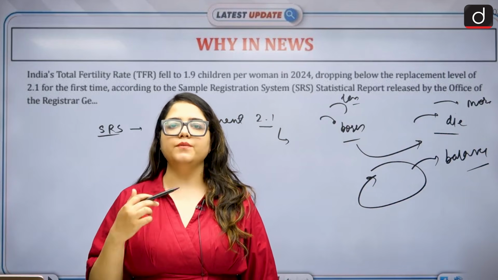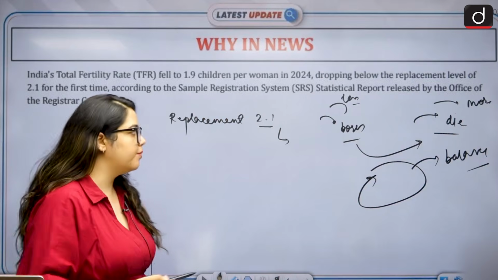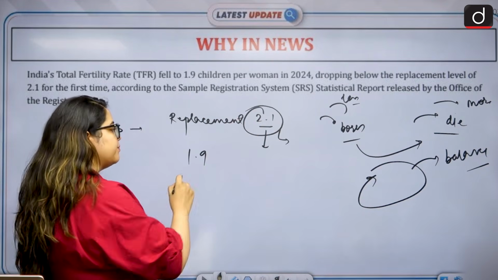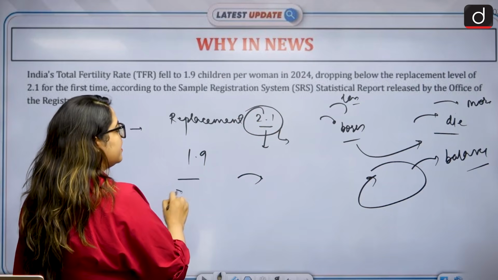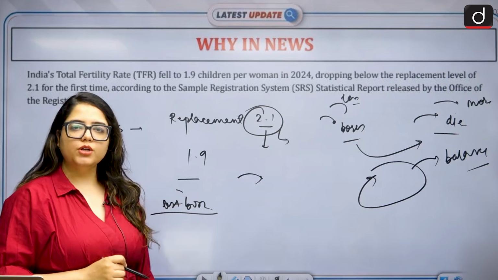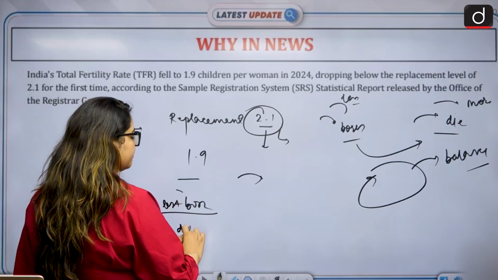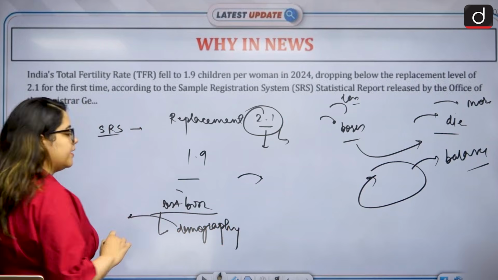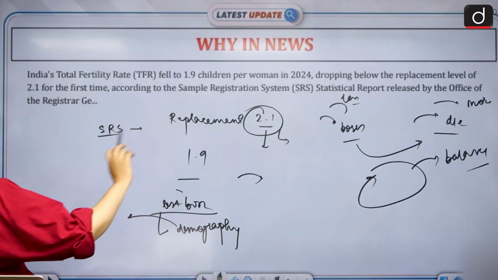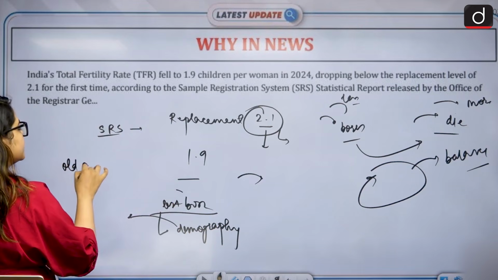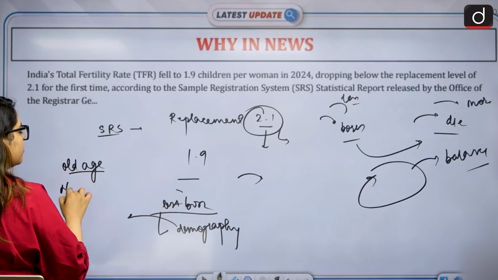But right now, our total fertility rate is going to 1.9. That means we are going way below the replacement rate. That means more people are dying, fewer are being born. And if fewer are being born, don't you think that will affect our demography? How will it affect our demography? If more people are dying and fewer are being born, more people will come to old age very soon and new people won't be there.